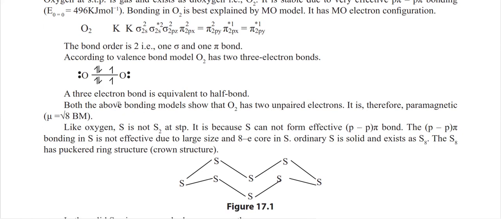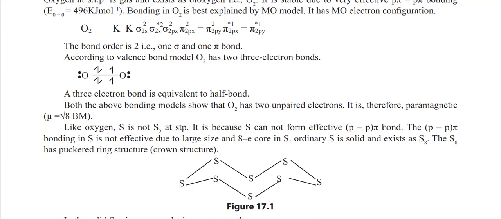But sulfur cannot form a bond like oxygen does. So S2 is not possible at standard temperature and pressure because p-pi bonding is not effective.